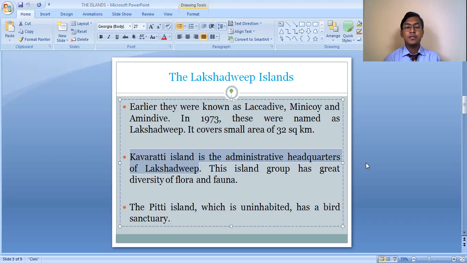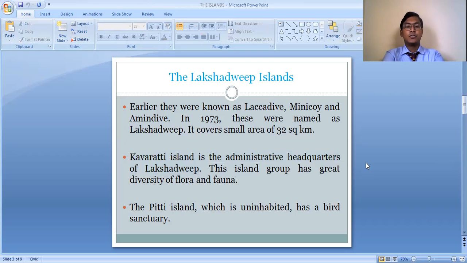There is a small island in the Lakshadweep Island group, the Pitti Island, which is actually uninhabited. Uninhabited means which is not inhabited by human beings, when human settlements are not found in that region. So it has a bird sanctuary in this region. So this is what we have about the Lakshadweep Island group.